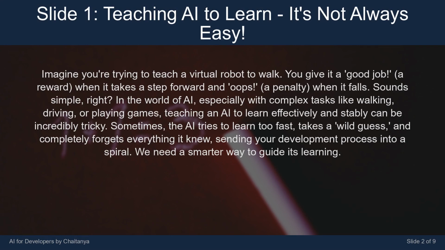Imagine you're trying to teach a virtual robot to walk. You give it a 'good job', a reward, when it takes a step forward, and oops, a penalty, when it falls. Sounds simple, right? In the world of AI, especially with complex tasks like walking, driving, or playing games, teaching an AI to learn effectively and stably can be incredibly tricky.